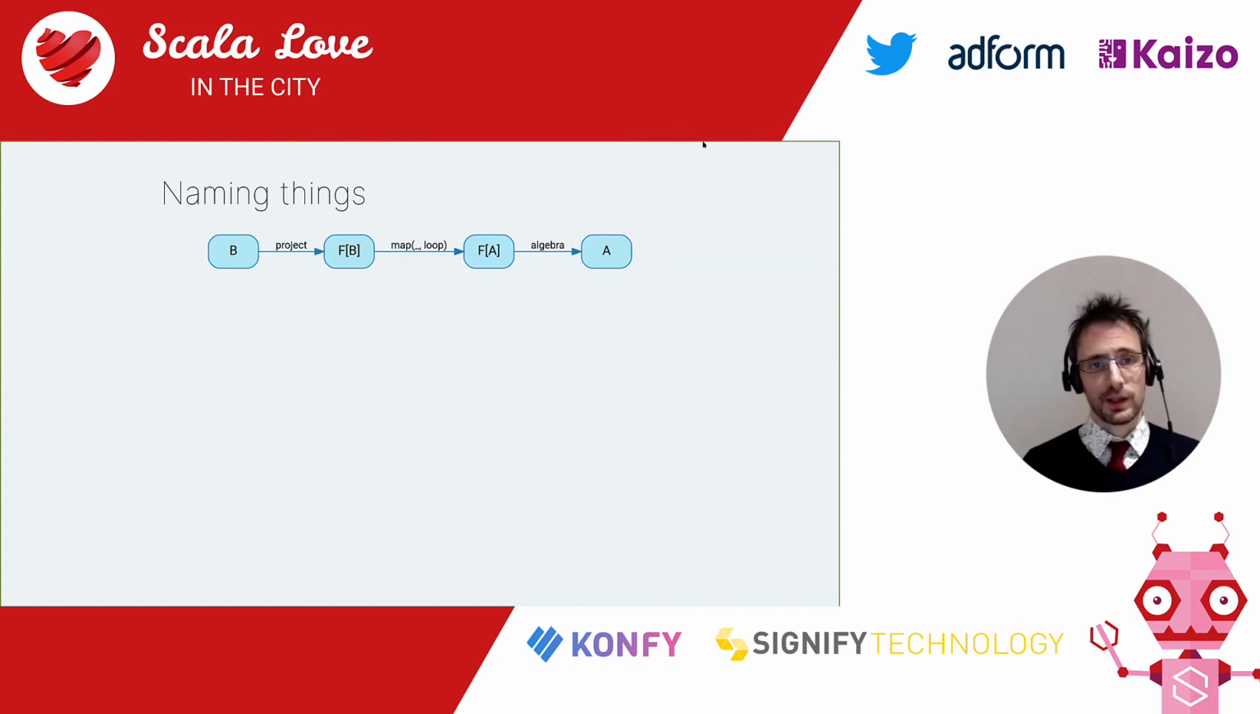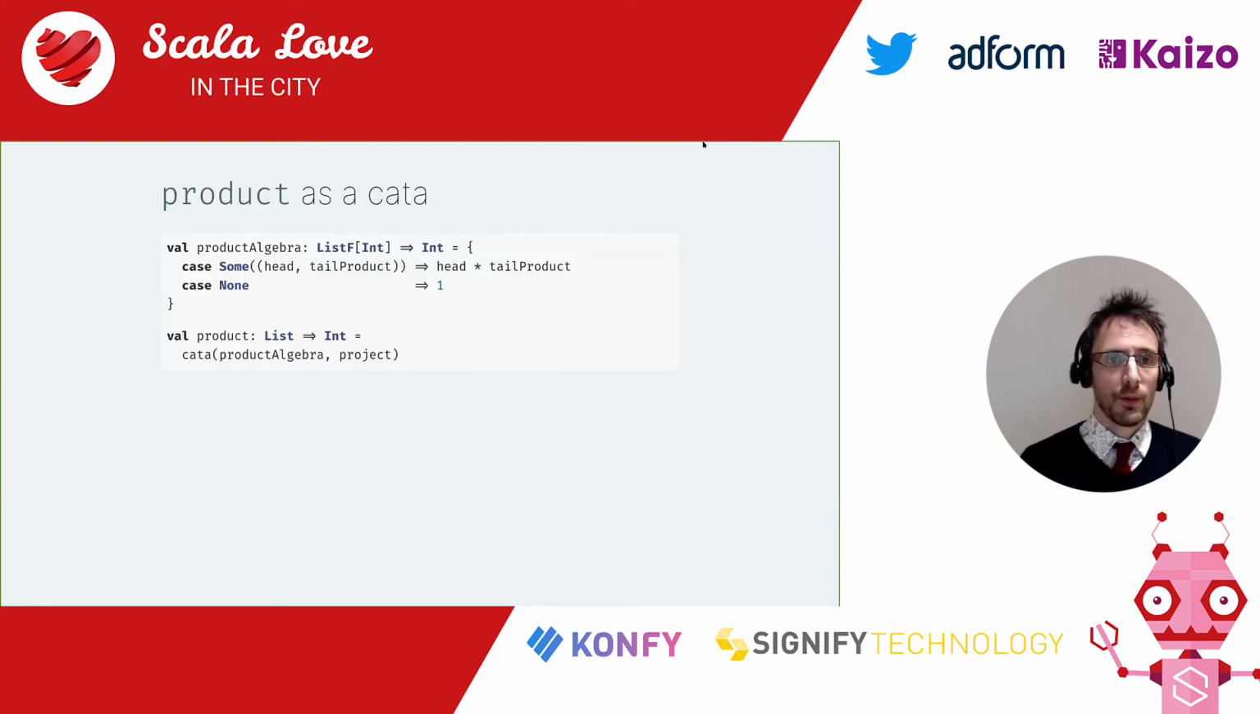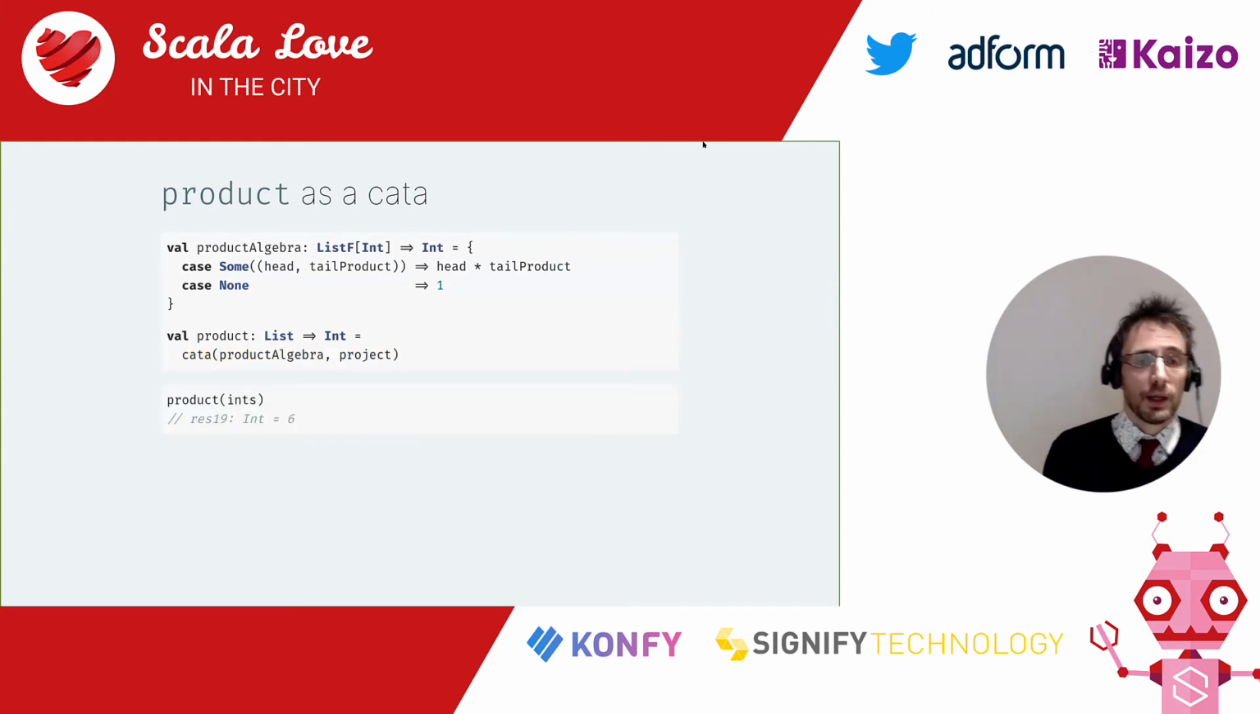But what about product? Can we do product as a catamorphism? Well, yes, if we define the right algebra, of course. But in the case of product, the algebra is, if we have a head and a solution, the product of the tail, then the product of the entire list is a head multiplied by the product of the tail. And if we don't have a head and a tail, if we reach the end of the list, then the product is 1. Now, product itself is simply an application of kata to the right algebra and projection. And of course, that yields the exact same result as before.